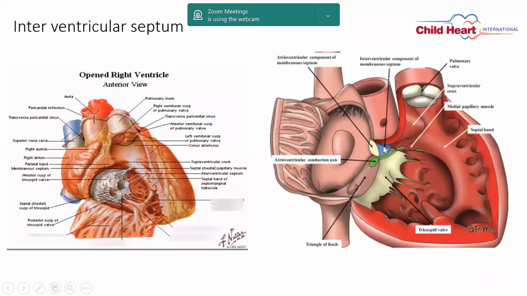So if we talk about the conduction here, the AV node gives rise to the bundle of His, which passes just at the junction of septal and anterior leaflet. It goes below the membranous area up to the medial papillary muscle and enters the left side. So this is the normal anatomy. When we talk about each defect, we will see what is the conduction relation with that VSD.